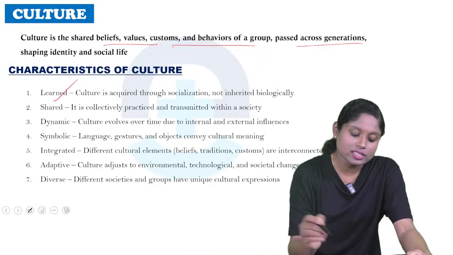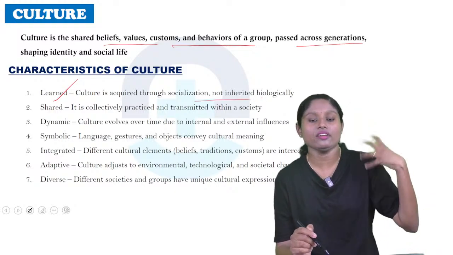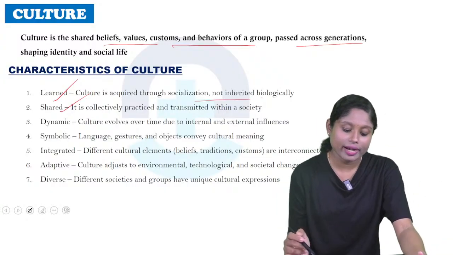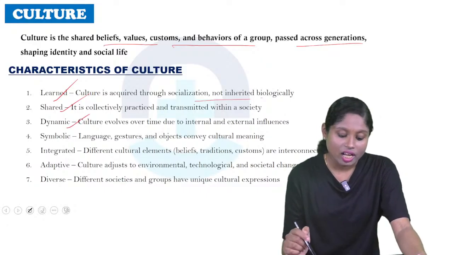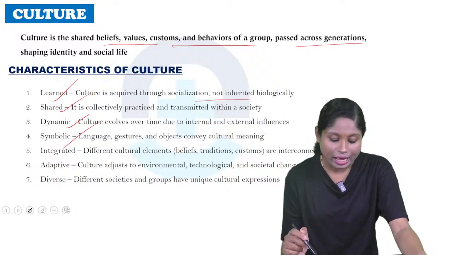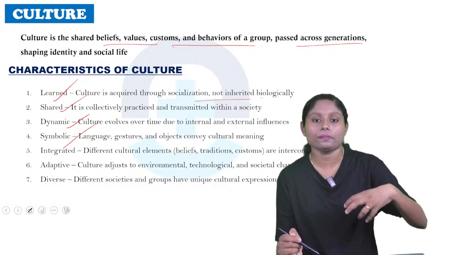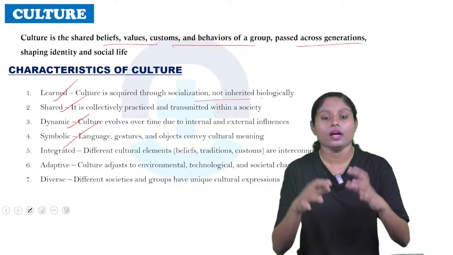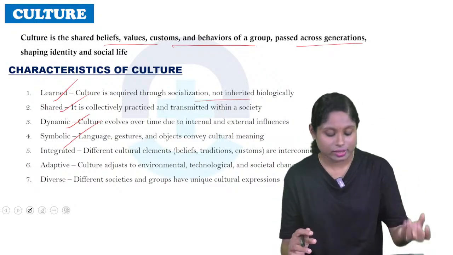So what are the characteristics? Learned: culture is acquired through socialization, not inherited biologically. So biologically, we are not getting the culture. We are studying or learning it. Shared: it is collectively practiced and transmitted within the society. Dynamic: culture evolves over time due to internal and external influences. Symbolic: language, gestures and objects convey cultural meaning. Like South Indian people speak a different language compared to North Indian people. So Indian culture is different from European or American culture. So that is a difference.